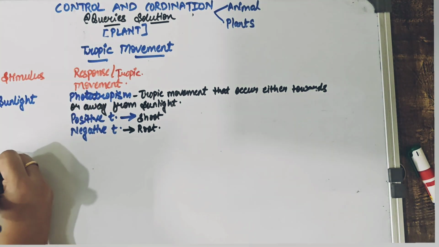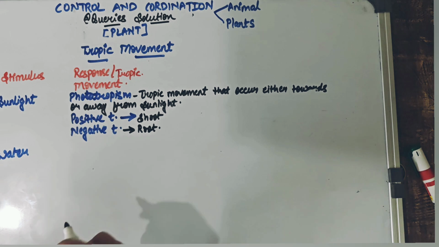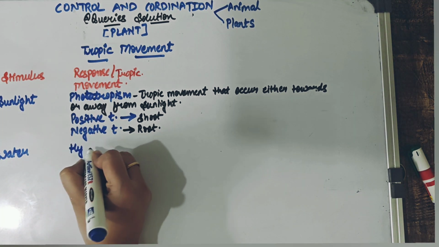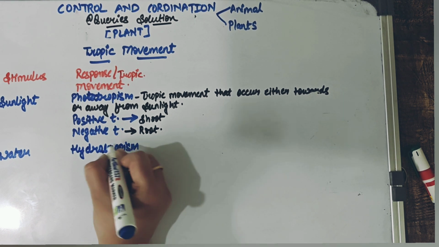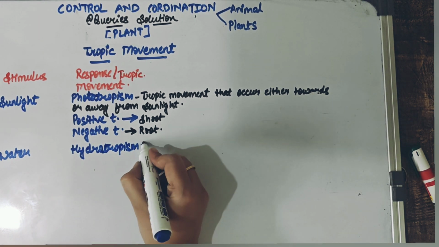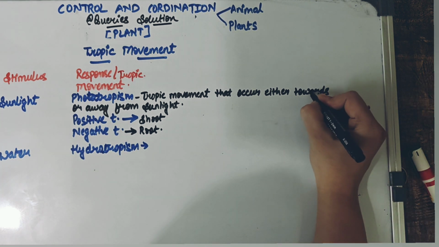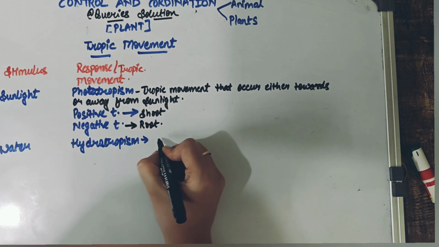The second type of tropic movement that we need to understand is where water is your stimulus. And when we talk about water, the type of tropic movement is known as hydrotropism. Hydro means water. Tropism again means the same thing. So can you define the hydrotropic movement for me? I think you can just interchange some keywords and define it entirely. What is a hydrotropic movement?